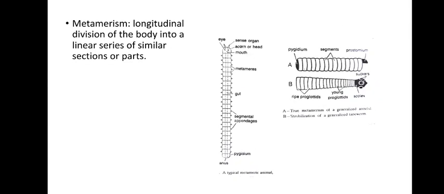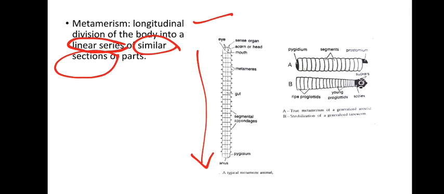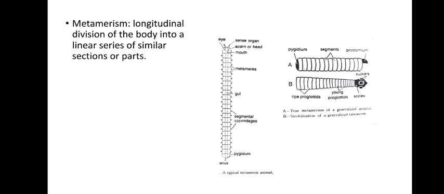The next feature that we can see in case of metazoans is metamerism. Now, what is metamerism? Metamerism is a longitudinal division of the body into a linear series of similar sections. So there are certain things. It is a longitudinal division of the body into a linear series. Linear means passing in a single line. Similar sections. See, you see here.